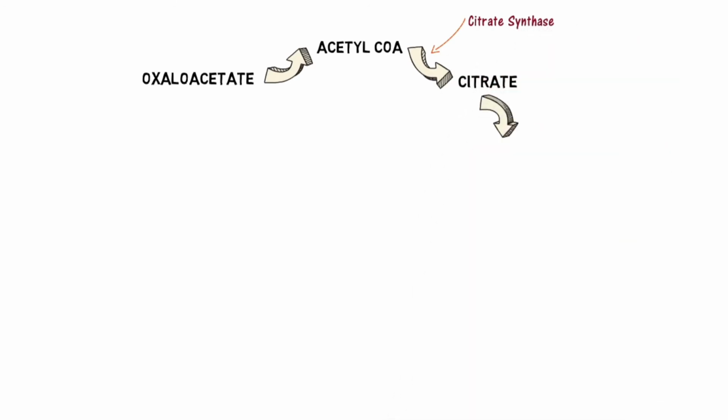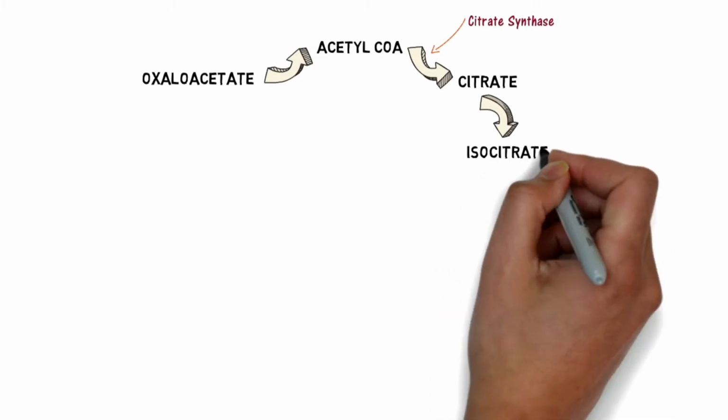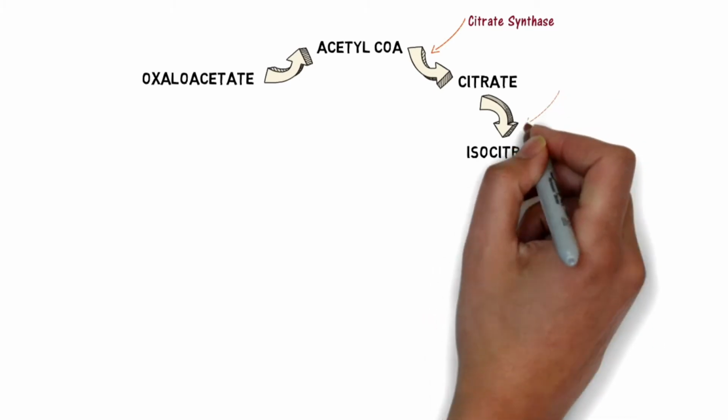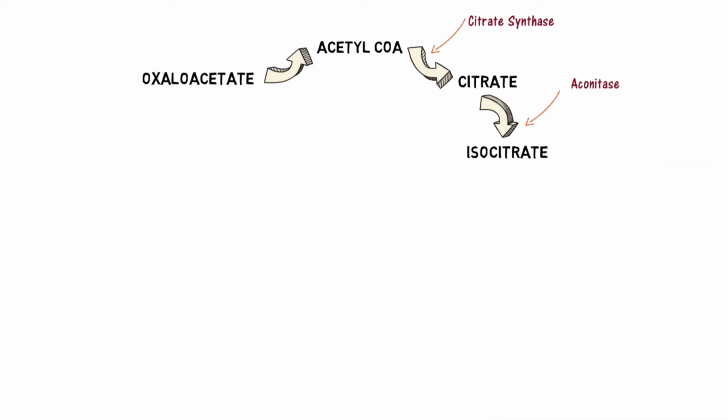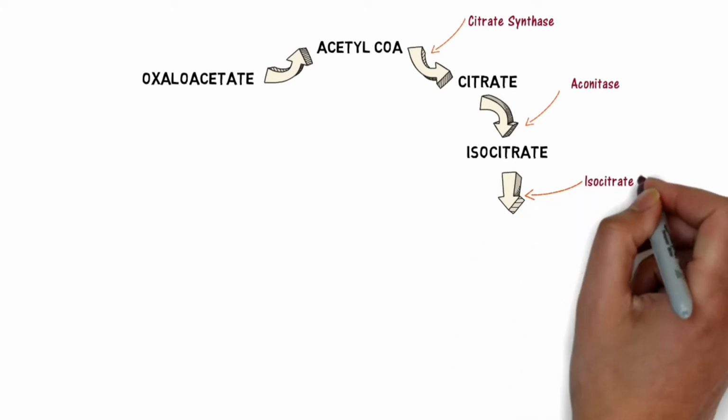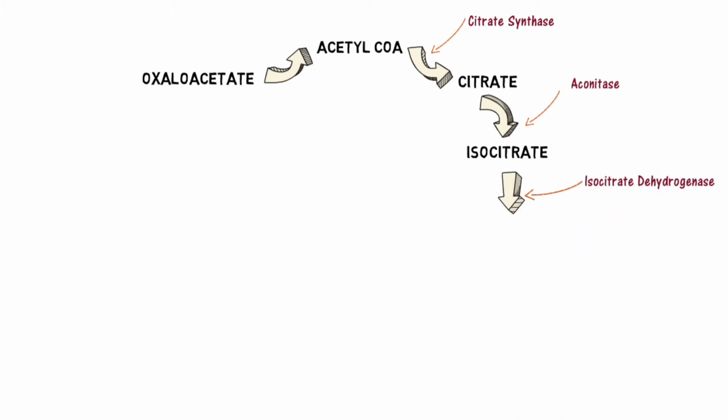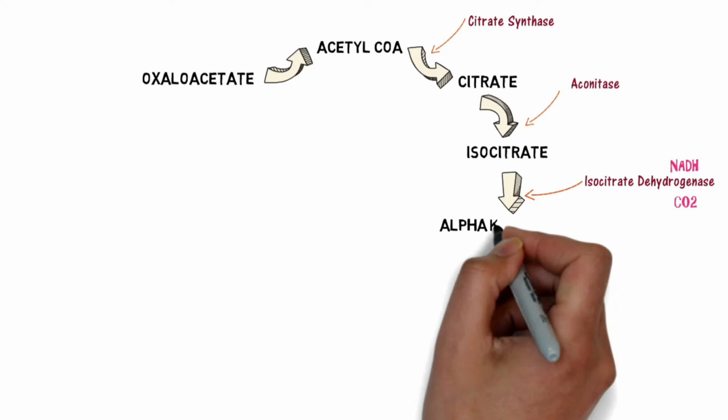Citrate is then isomerized to isocitrate in a reversible reaction catalyzed by aconitase. Next, isocitrate is oxidized to alpha-ketoglutarate with the help of isocitrate dehydrogenase. This is when NAD is reduced to NADH and carbon dioxide is released.